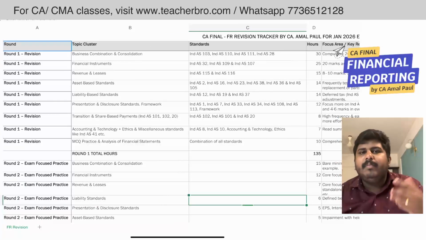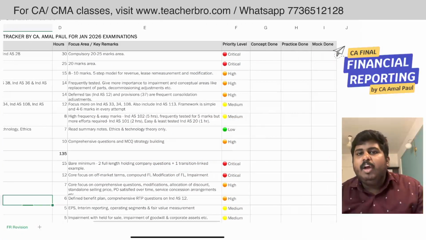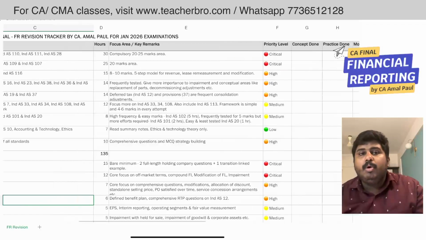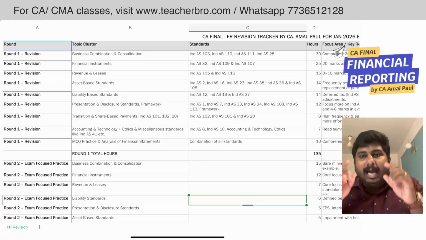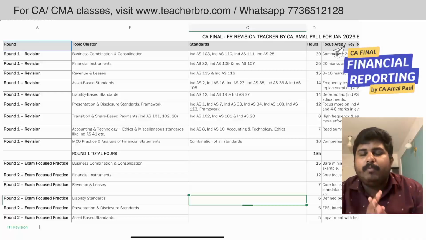In the first round of revision, you can note which areas you need to cover, what the priority level is, whether you have done the concept, whether you have done the practice, whether you have done the mock. Likewise, you can track this. I'll be giving the link for this file in the description as well. You can download it from there.